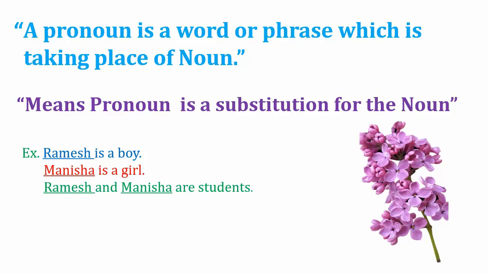But when we use pronouns, the sentences become: He is a boy, she is a girl, and they are students. In place of Ramesh we use he, in place of Manisha we use she, and they we use for Ramesh and Manisha. So here he, she, and they are called pronouns.